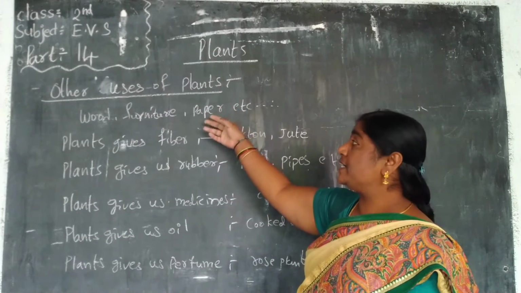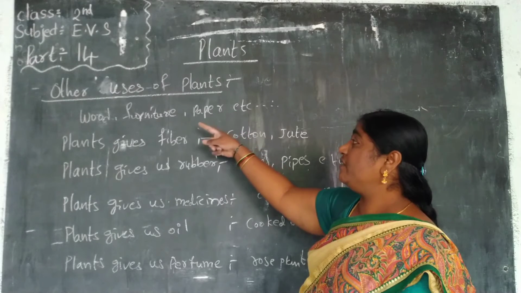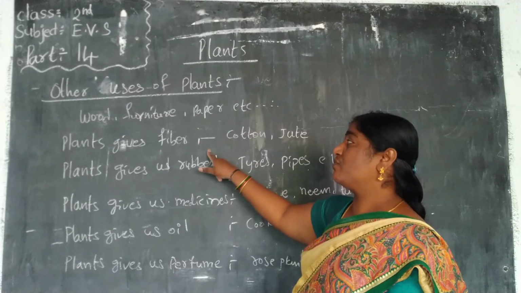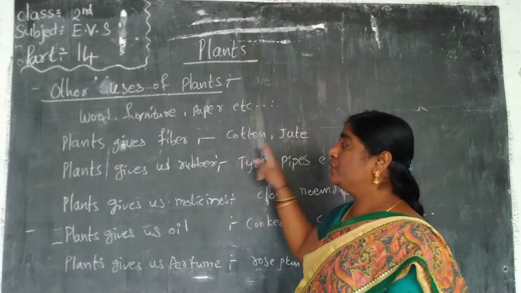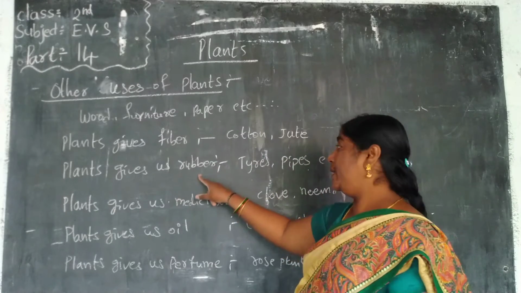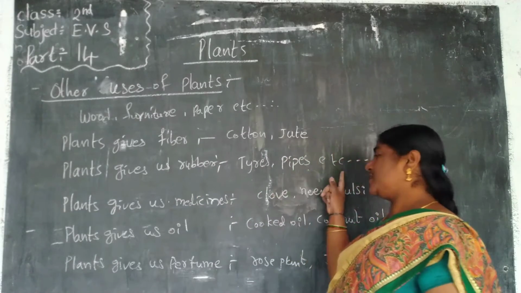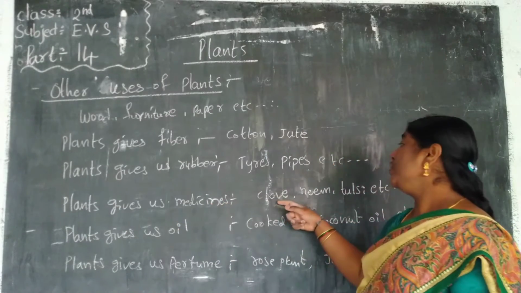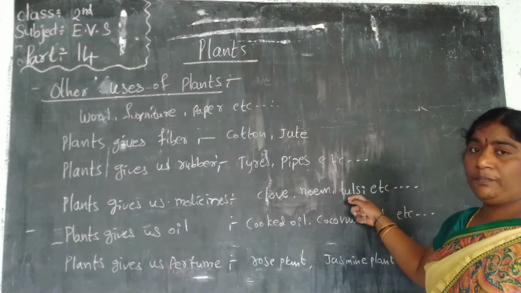Other uses of plants. Plants give us food, wood, furniture, paper. Plants give us fiber like cotton and jute. Plants give us rubber, tires, pipes, etc. Plants give us medicines like clove, neem, tulsi.